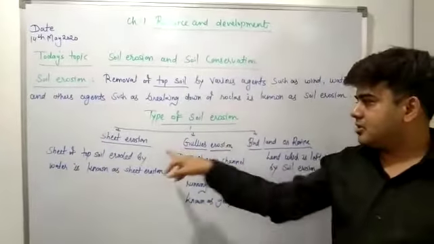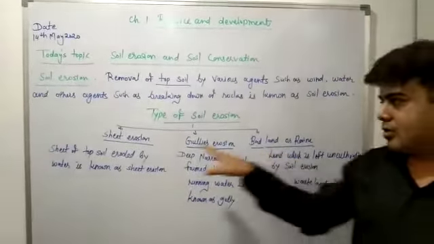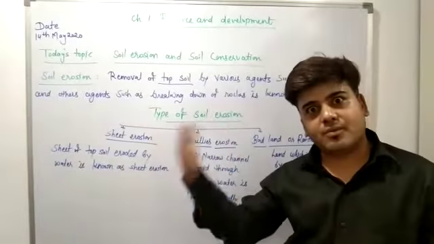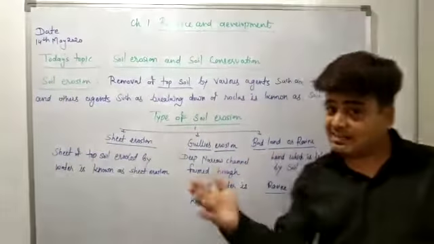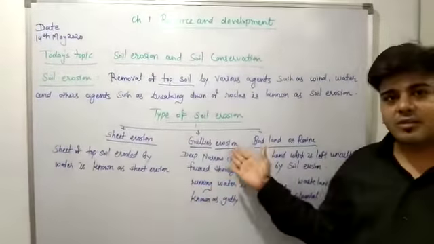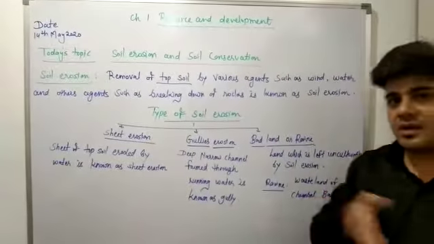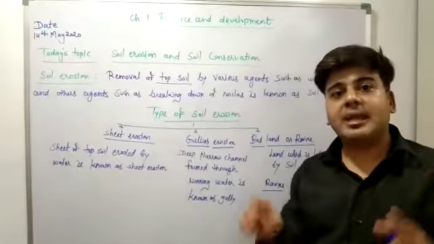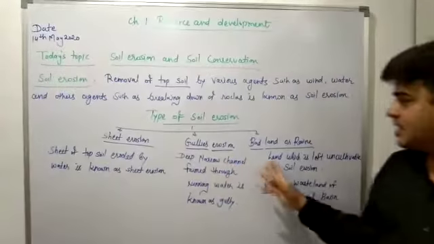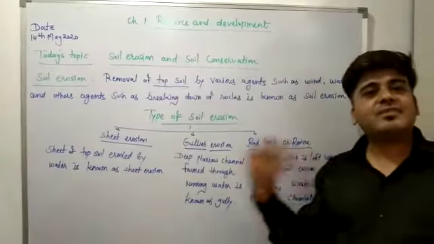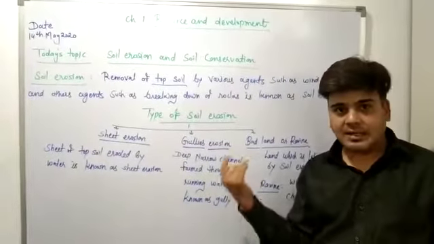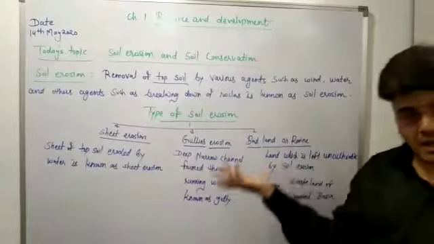Now, types of soil erosion: sheet erosion and gully erosion. Sheet erosion means when a sheet of topsoil is eroded by running water like a layer, it is known as sheet erosion. Gully erosion means when the fast flowing water cuts the clay soil and forms a deep narrow channel, it is known as gully erosion. Badland, the land which is not fit for cultivation, is badland, and it is commonly known as ravine in the Chambal area.